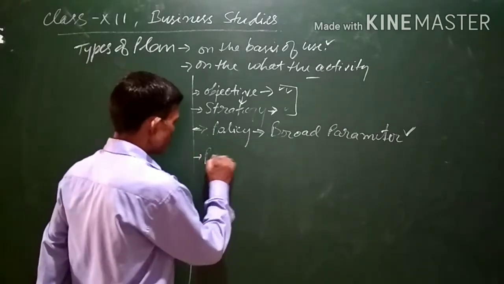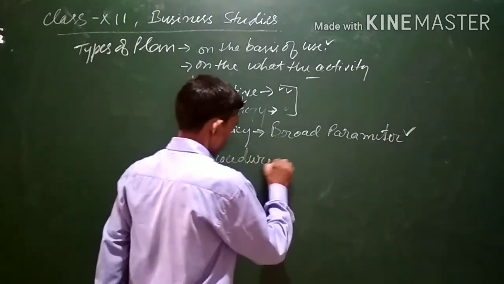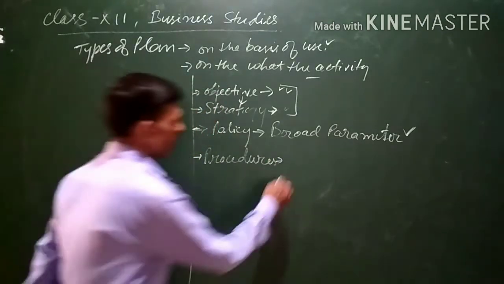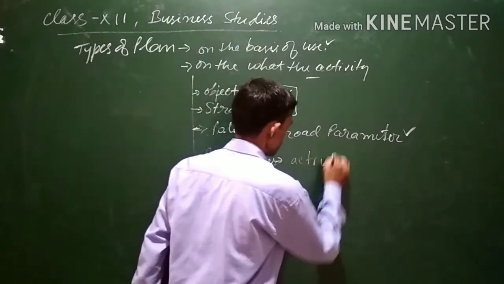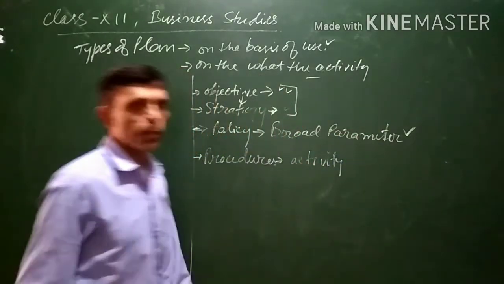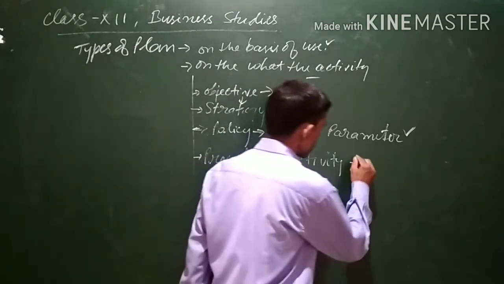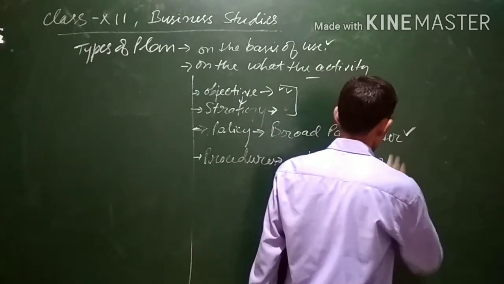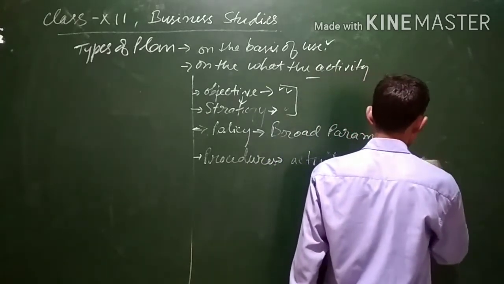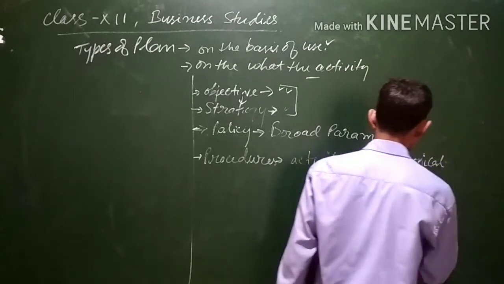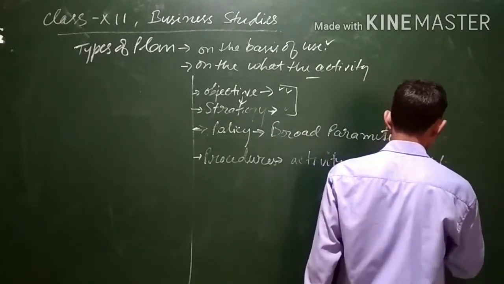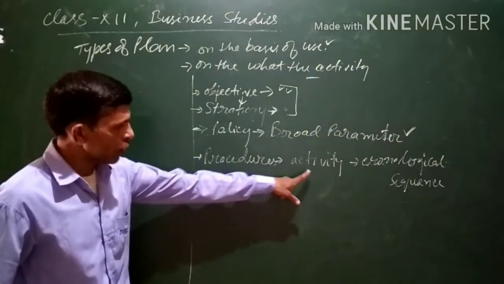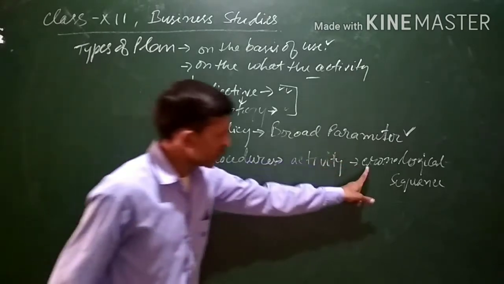Policies, then procedures are also there. Procedures are in order to perform an activity: there is a chronological sequence of steps.